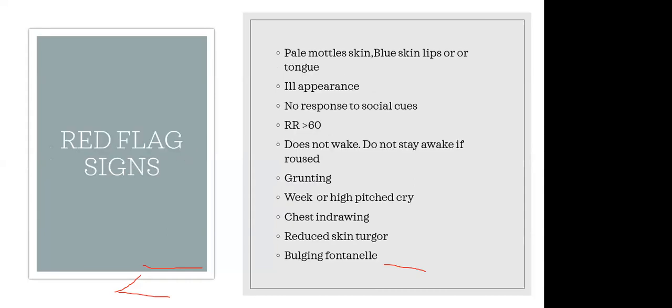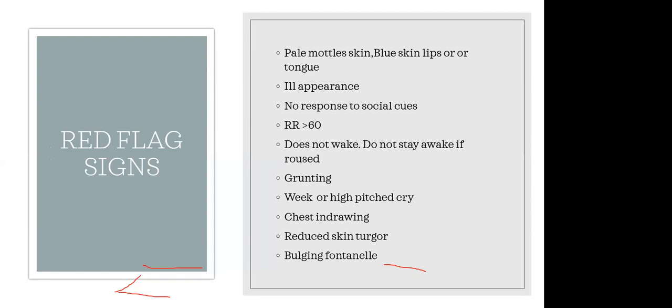So what are the red flag signs of any child coming to us in the OPD? As I mentioned, the pale mottled skin, blue skin or lips or tongue. The child appears ill. There is no response to social cues. The respiratory rate is very high, more than 60 per minute. If the child does not stay awake if aroused.